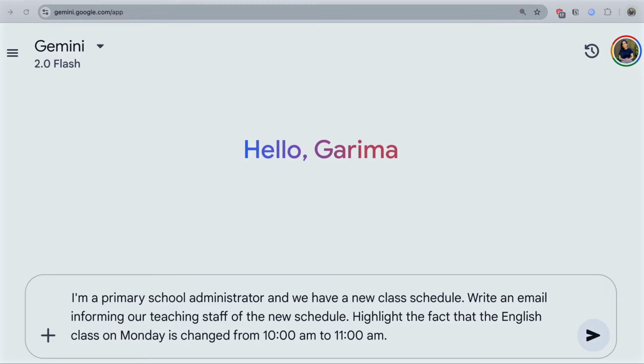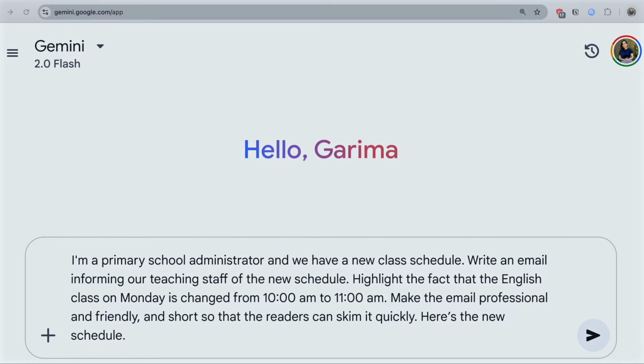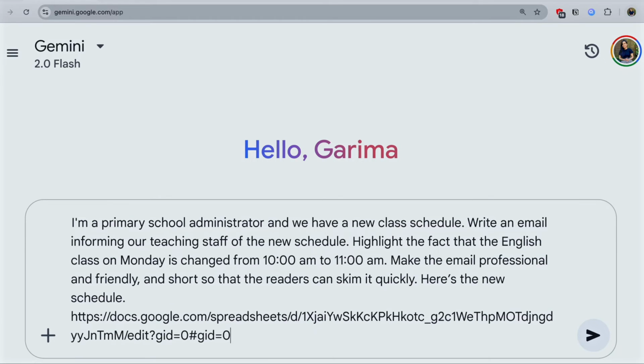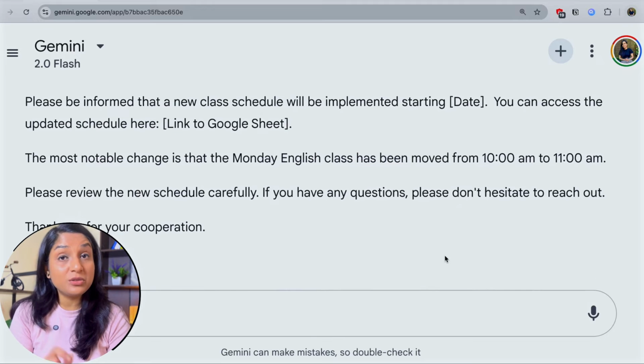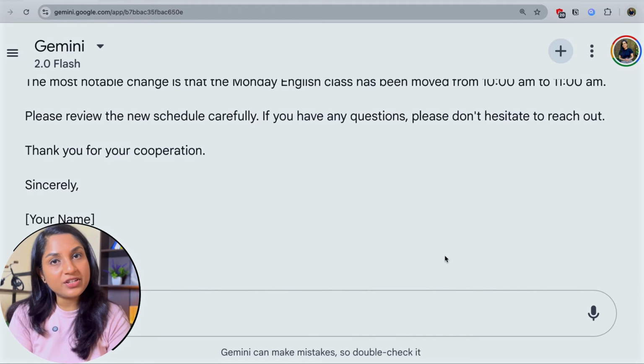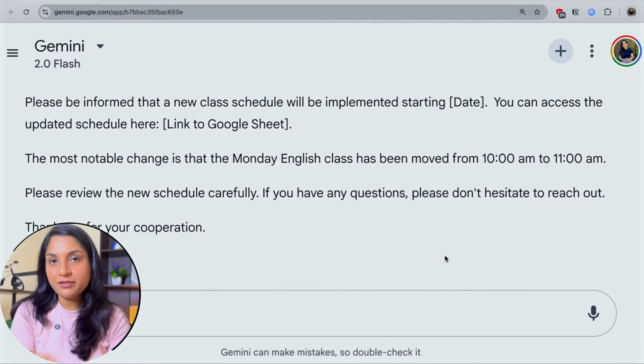Highlight the fact that the English class on Monday is changed from 10 a.m. to 11 a.m. Now, let's add a format. Make the email professional and friendly and short so that readers can skim it quickly. Here's the new schedule. You can see the Gen AI tool, Google Gemini in this case, took all the instructions I gave and generated the output in a format I requested.